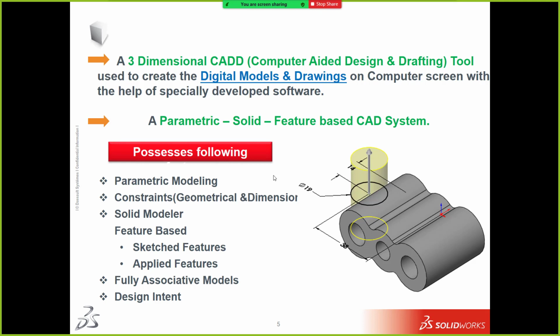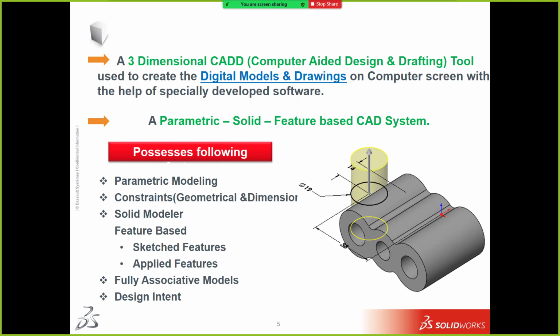Next, what is a solid modeler? Any idea? यहाँ पे model दिख रहा है. Can I say this model is a practical model, a real solid model? No. Why? Because this particular design or component doesn't have any physical and mechanical properties, right? Any idea about physical and mechanical properties?